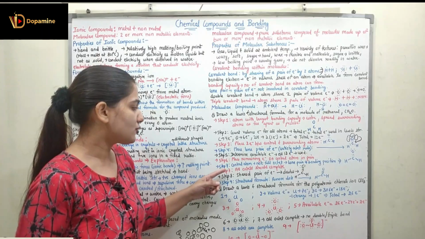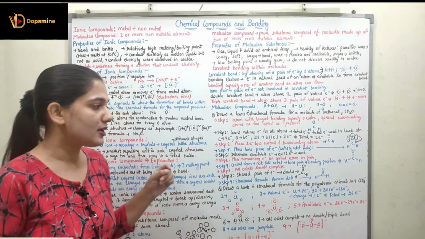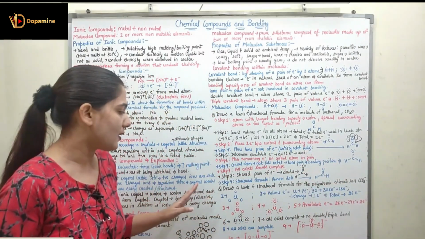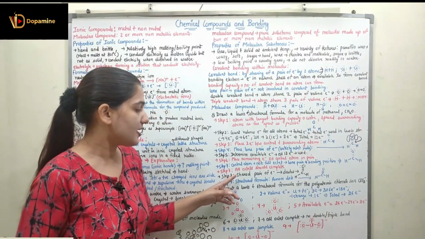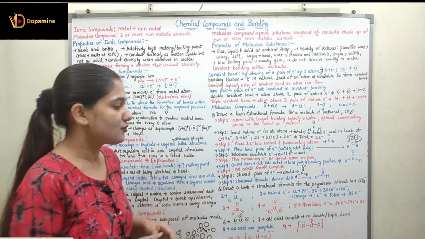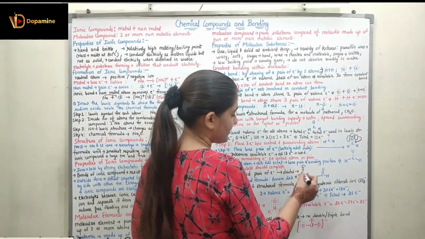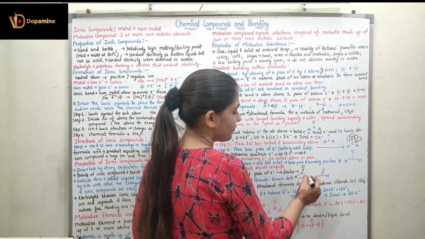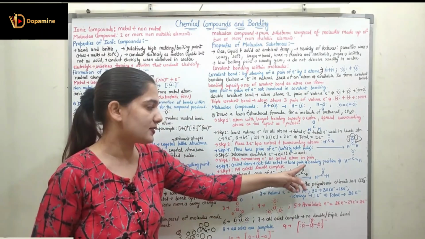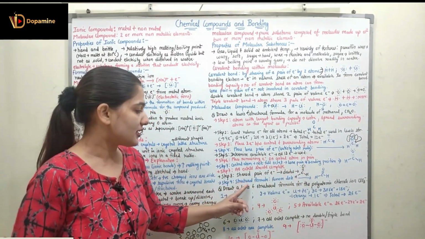Now coming to the next step, step 7: all octets should be complete. You can see that all of the octets are now complete. Coming to step 8, it represents the shared pairs of electrons as dashes. Carbon and oxygen have 4 shared electrons, represented by 2 dashes, and carbon and hydrogen by 1 dash. Oxygen will have 2 lone pairs of electrons, which are not represented by dashes.